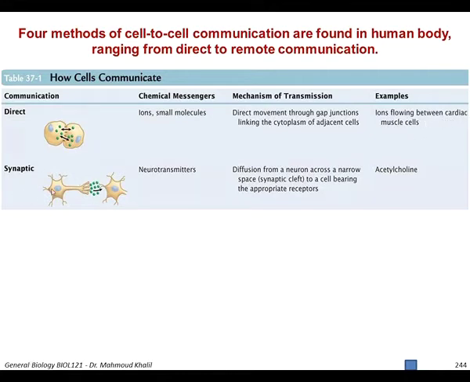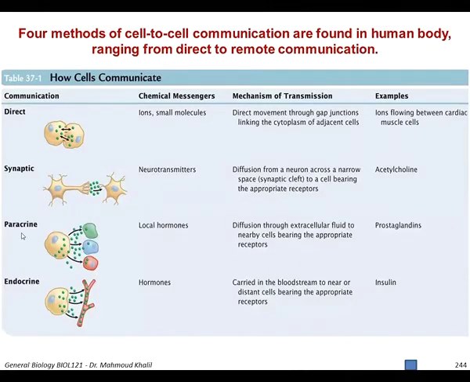The second way of communication is synaptic communication, in which neurons secrete substances, the green ones, which are called neurotransmitters. The major example of a neurotransmitter is acetylcholine. This neurotransmitter moves and then binds to the target cell to initiate a response. So synaptic communication is only related to the neurons.